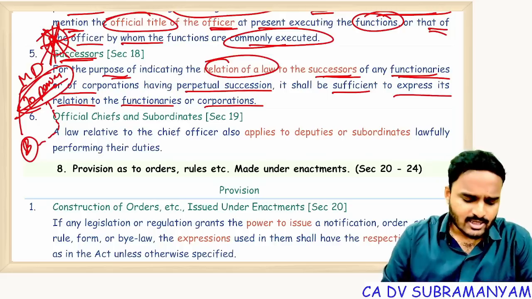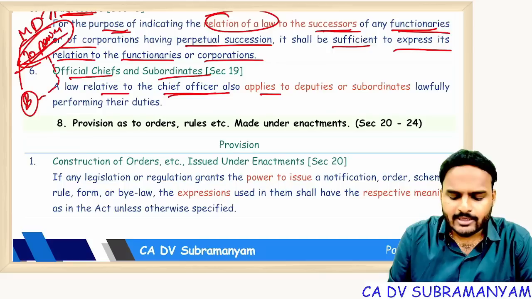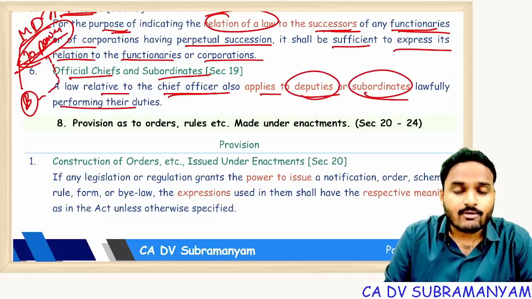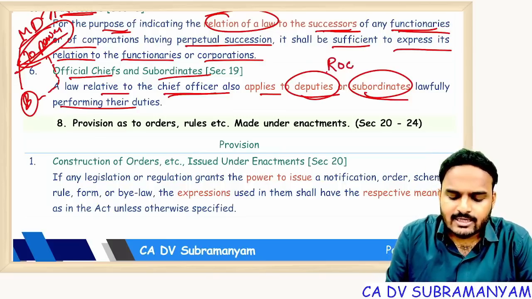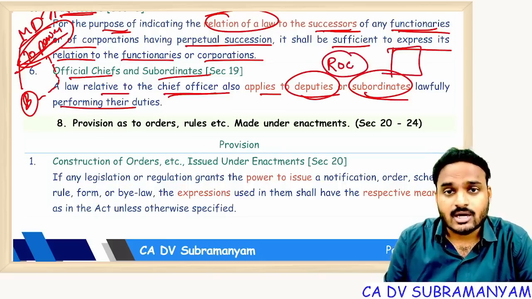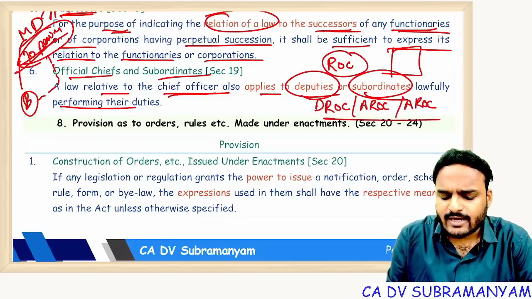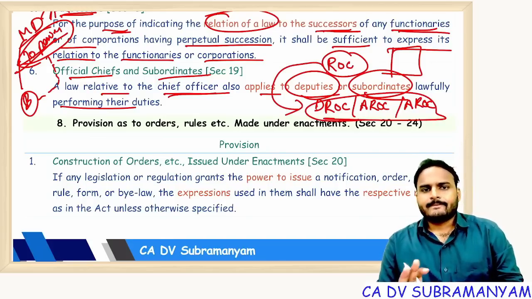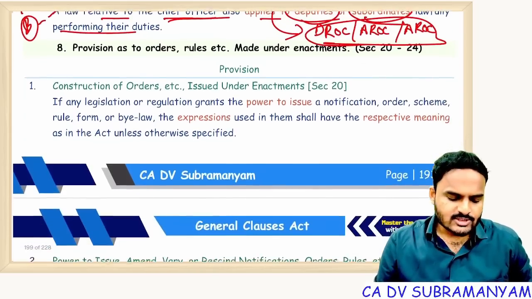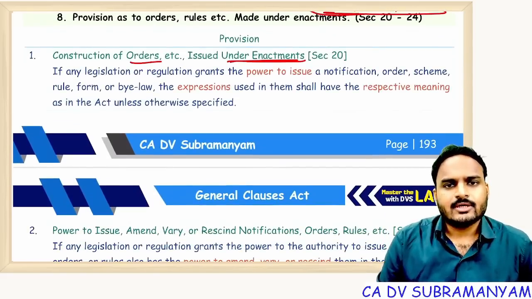Official chiefs and subordinates. A law related to the chief officer shall apply to deputy subordinates when the chief officer is absent. Suppose ROC is there, ROC will issue the certificate of incorporation. If ROC is not there, then deputy ROC, additional ROC or assistant ROC can execute the functions of ROC in the absence of ROC. Clear? Next one. Construction of orders issued under enactments.